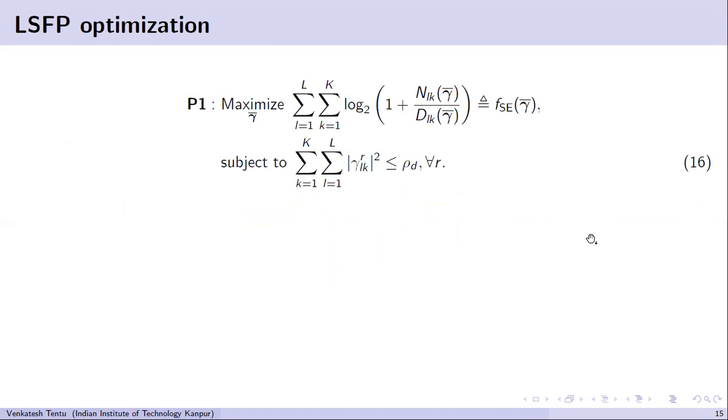So which we will discuss now. So now the basic problem formulation is shown in P1. So in this problem, we can see that the ratio is non-convex. The N is also non-convex and DLK is also non-convex. And further, it is a ratio. So basically the overall P1 is non-convex. So we can't simply solve it.